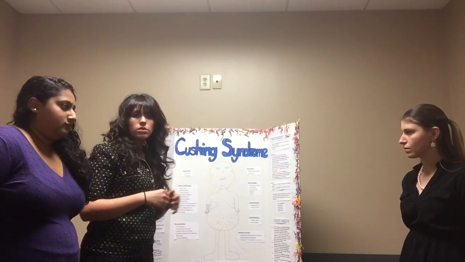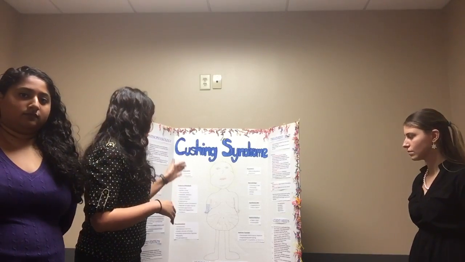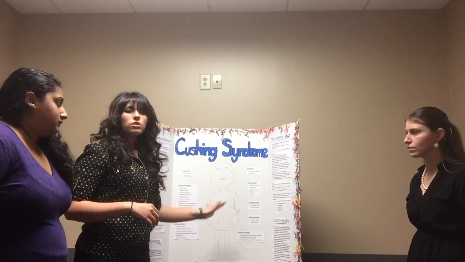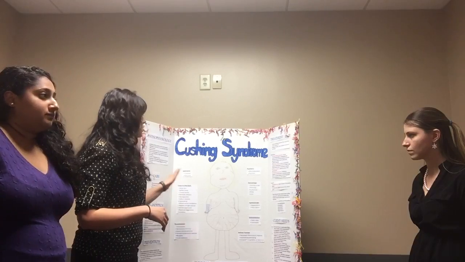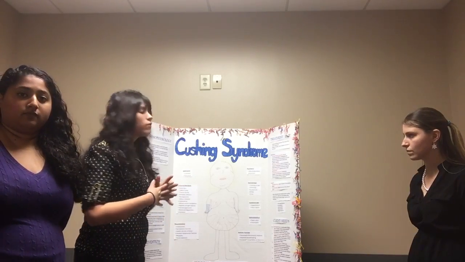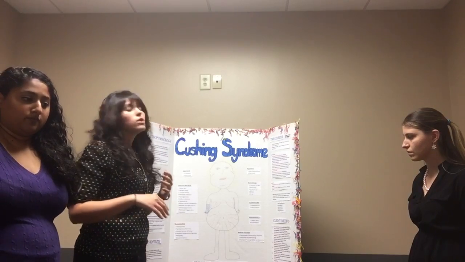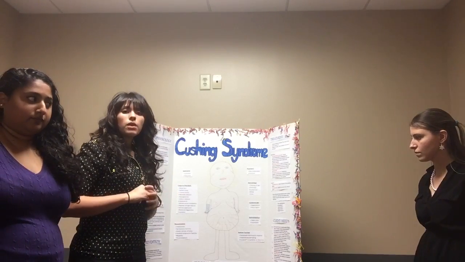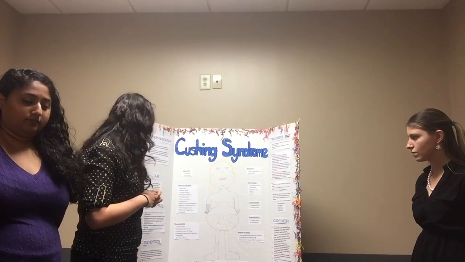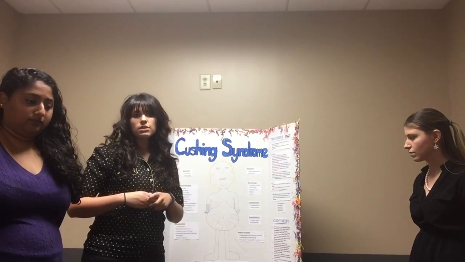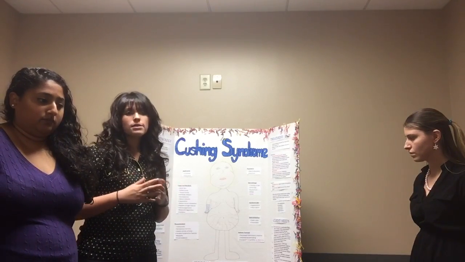Now, how do you diagnose Cushing syndrome? First, you're going to see these manifestations. You're also going to see the labs. Once you see this, you're probably going to do a 24-hour urine collection test. During this collection test, you're going to look for free cortisol levels. Then you will also do a dexamethasone suppression test. The dexamethasone suppression test is given to the patient or the client around 11 p.m. or before bedtime.